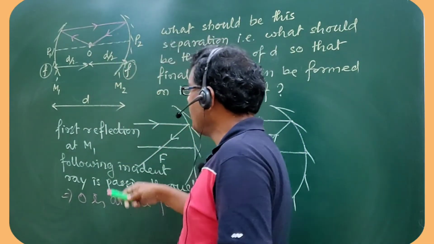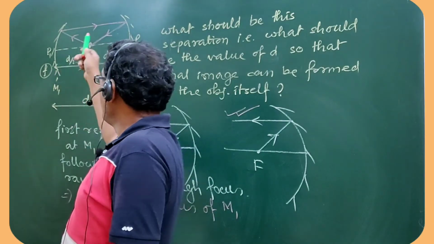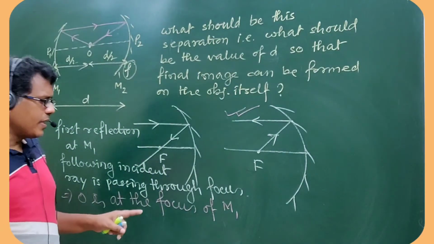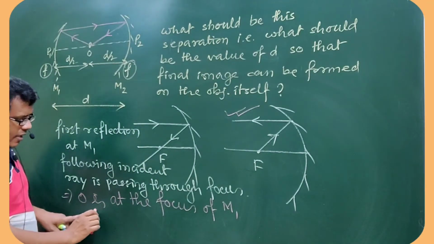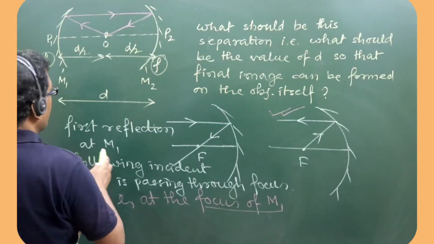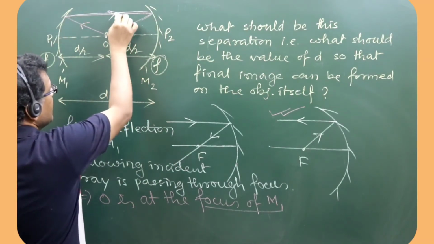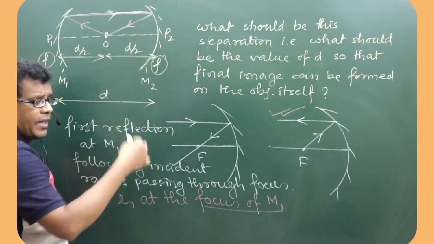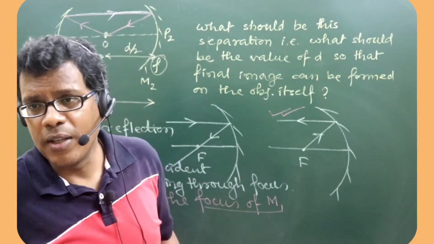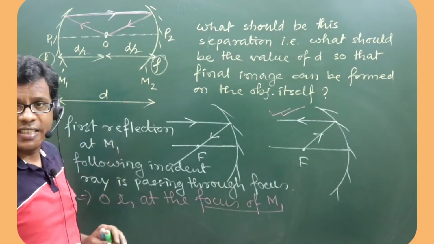If we draw the ray diagram, then this suggests yes, object and image can coincide at the same place, provided the first ray diagram suggests that the object position is basically at the focus of M1. That we have confirmed with respect to mirror 1. Now, that reflected ray which is parallel to principal axis is basically the incident ray for the second mirror. The one which is the reflected ray for the first case, that is the incident ray for the second case.